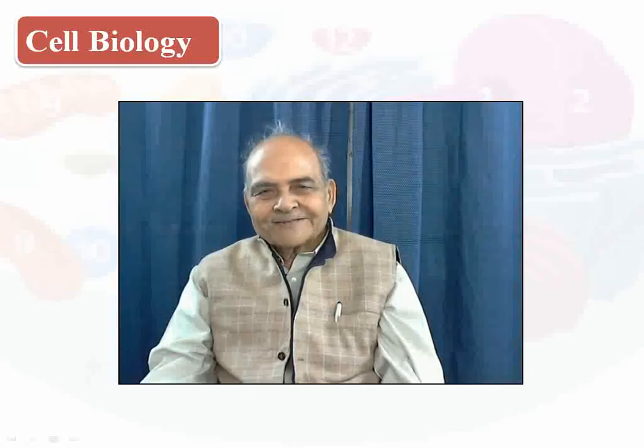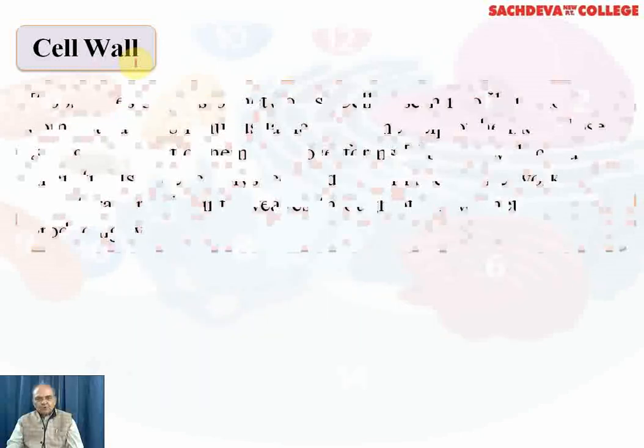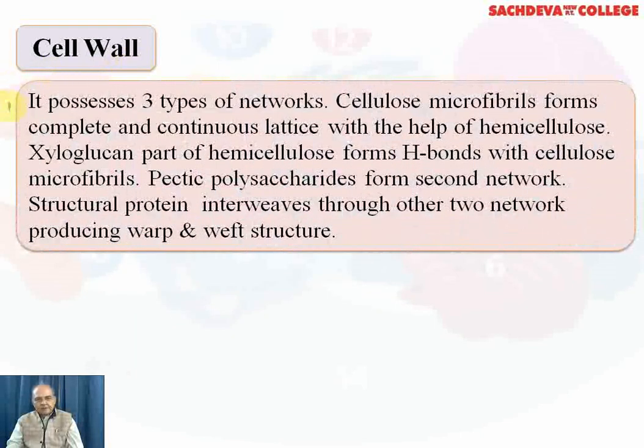Today we will be discussing the cell organelles under the chapter Cell Biology. Now, to start with, the first cell organelle which we are going to take up is the cell wall. As you know, animal cells lack a cell wall, while plant cells have a distinct cell wall. It possesses three types of networks.